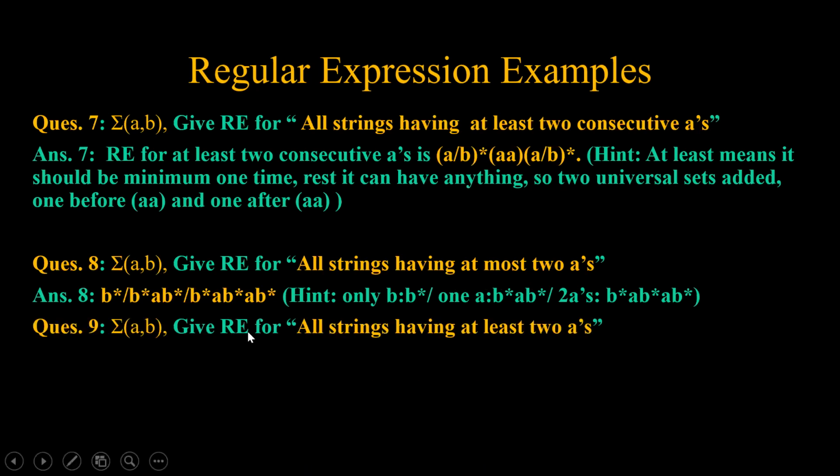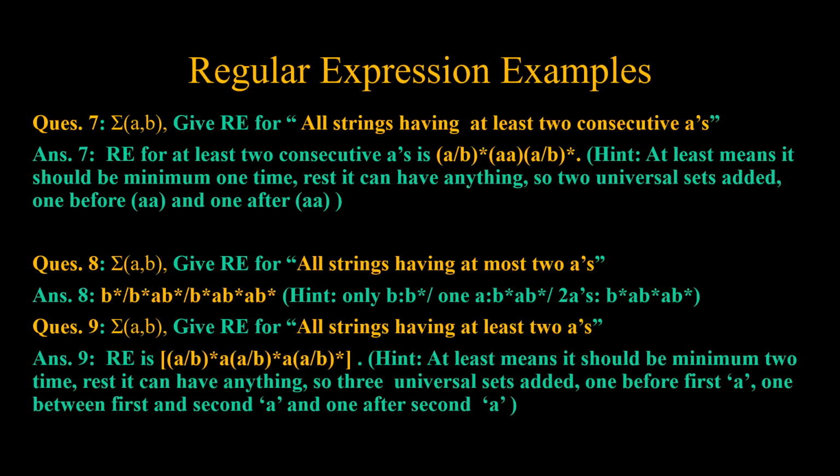Now we come to another question which says that sigma is {A, B}, give the regular expression for at least 2 A's. Here it was at most 2 A's, meaning the maximum number of A's which can come is 2. Here the minimum number of A's which should come is 2. It is clear that whenever we have a condition for at least 2, we just need to put those 2 A's and we need to have the universal set in front as well as at the back.